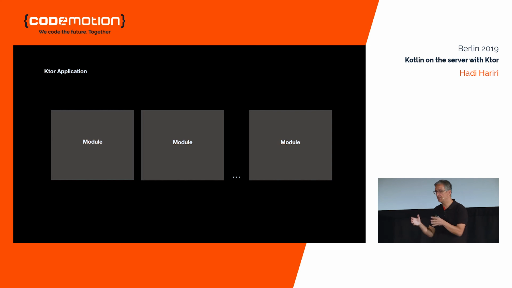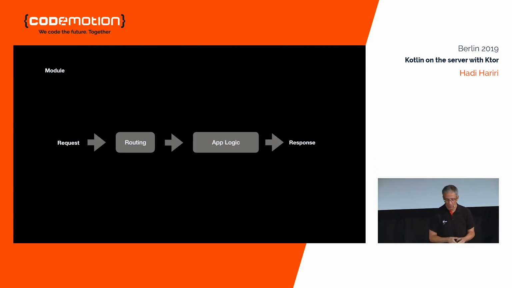We did this so that a single host, a single Ktor host can serve multiple modules. The reality is that oftentimes that doesn't really happen. People just have single modules. But we'll see how the modules actually work today. The way that it basically works inside each module is that I make a request, and then it goes through a pipeline, which is called the routing, and then I have my app logic, which could be connecting to databases or serving customers or whatever you want, and then I have the response.